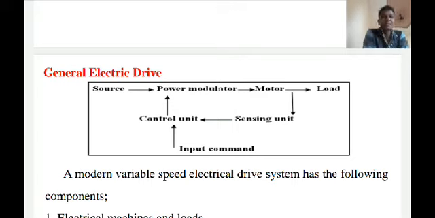Obviously this drive has some advantages and disadvantages. The advantage of group drive is that a single large motor can be used instead of a number of small motors, which means the cost is reduced. Now what is the disadvantage? There is no flexibility because a single motor is used, so we cannot control the speed torque characteristic of each machine.